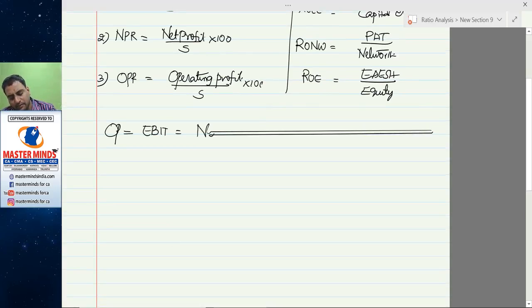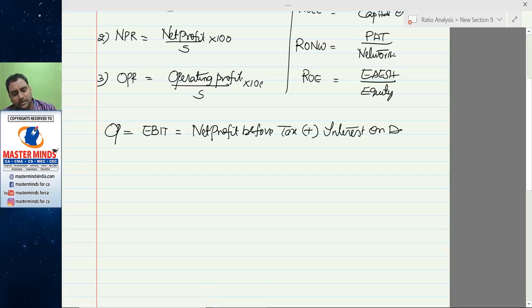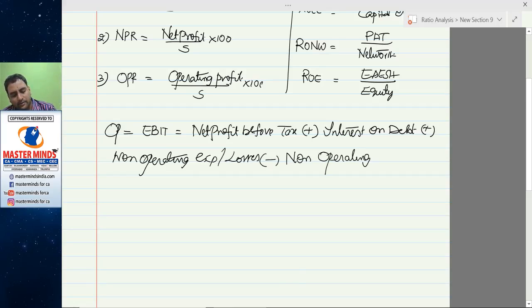This is equal to net profit before tax and interest on debt and non-operating expenses or losses minus non-operating incomes. This is how operating profit is arrived at.